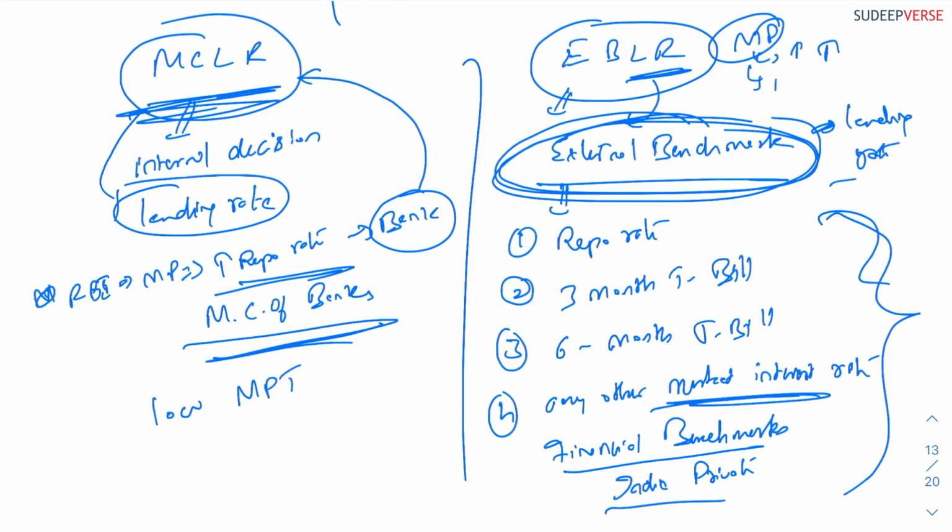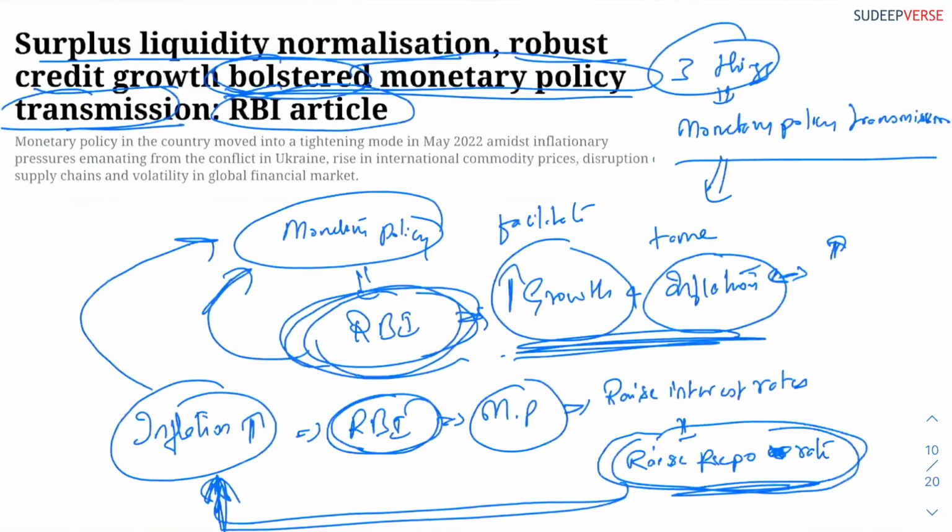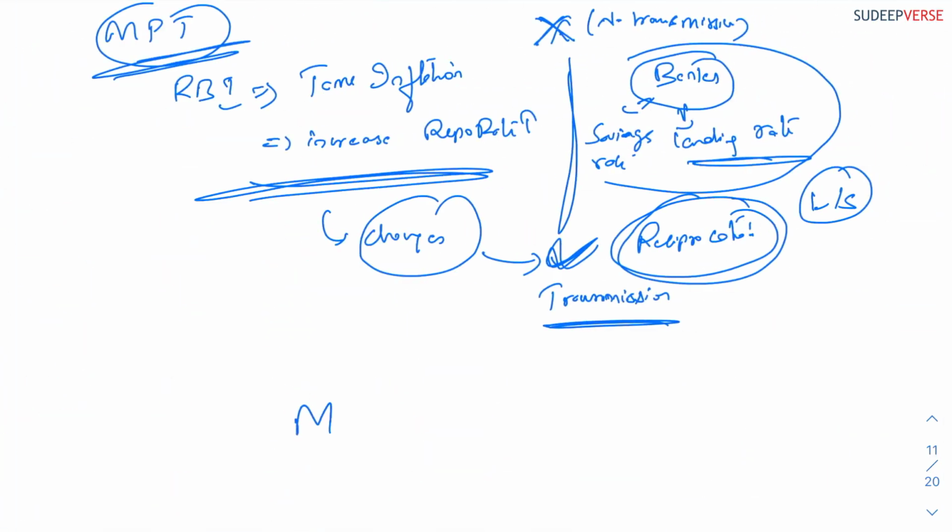Whenever the monetary policy decreases the rates, because the external benchmark will change, the bank lending rate will also change. So this will have better reciprocity. Hence, monetary policy transmission will occur much better and more effectively. Okay, so this is what this article is about. So I hope you understood why the monetary policy transmission is occurring so robustly.